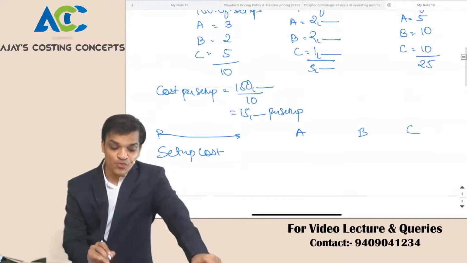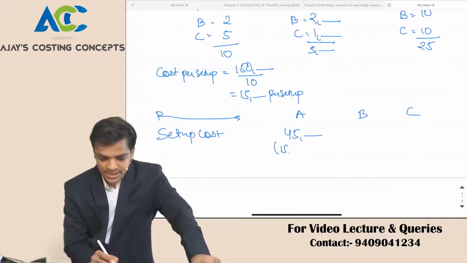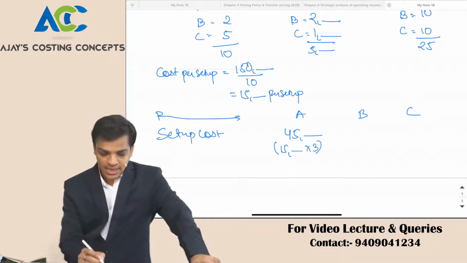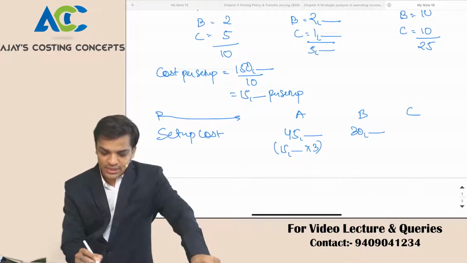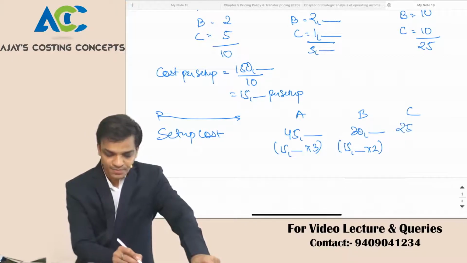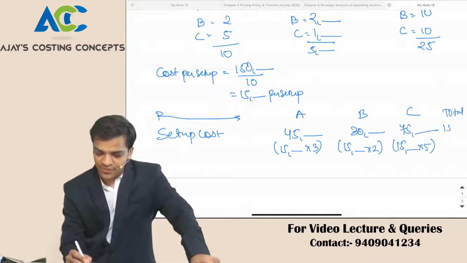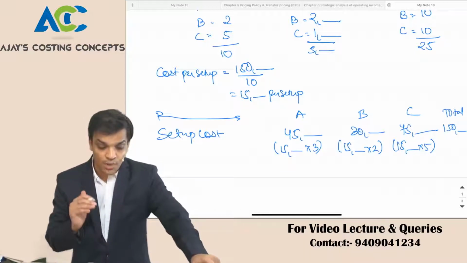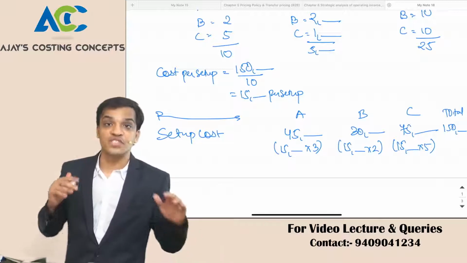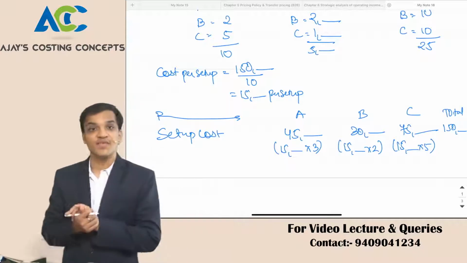How many setups did you do for A? Sir, 3. So can I say this is 45,000? 15,000 into 3 setups. Can I say this will be 45,000, and this will be 15,000 into 2, that is 30,000, and then 15,000 into 5, can I say 75,000? And my total cost of setup is 1,50,000. Can I say now I can apportion my cost of 1,50,000 of setup to A, B and C proportionately in 45, 30 and 75, right?